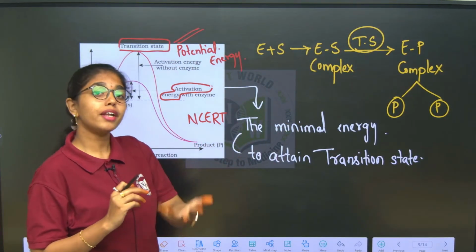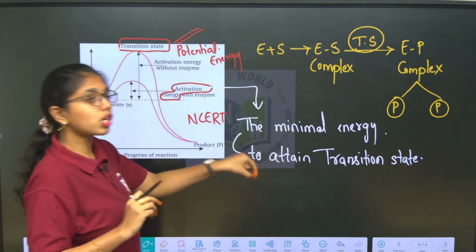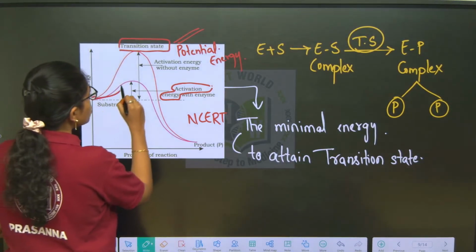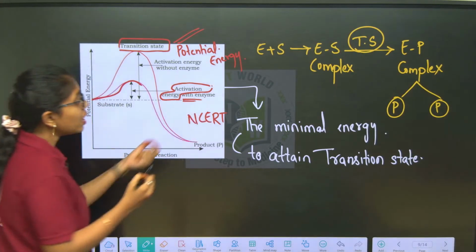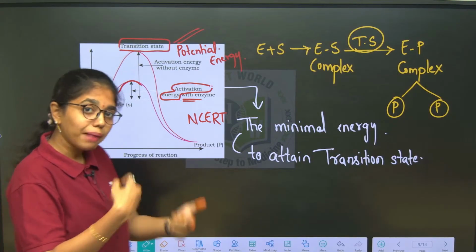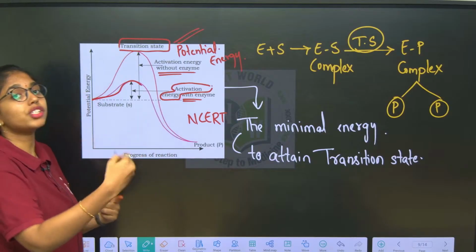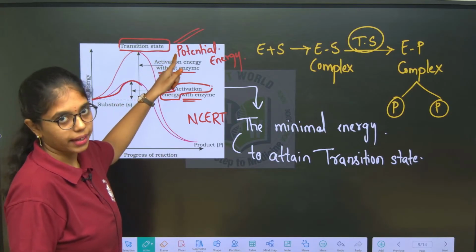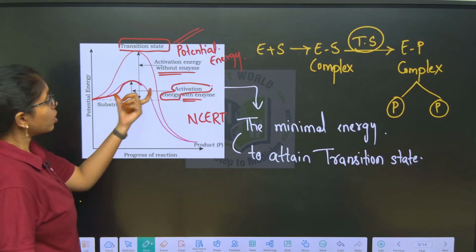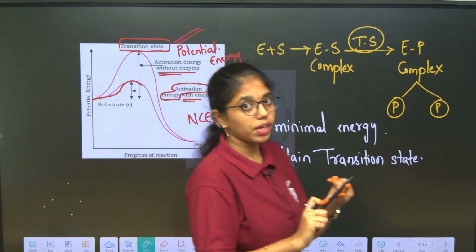Activation energy, you can define it as the minimal energy to attain the transition state. So in the presence of enzyme, the activation energy is very minimal to attain this transition state. In the absence of the enzyme, the activation energy required to attain the transition state is too high. It requires so much energy. So this is about transition state energy and activation energy.